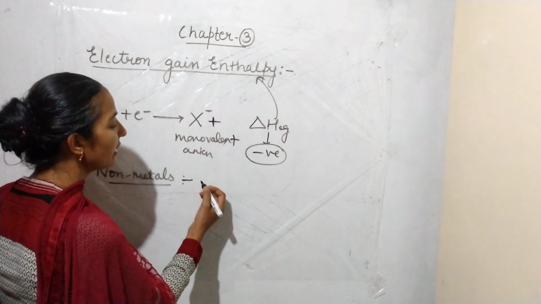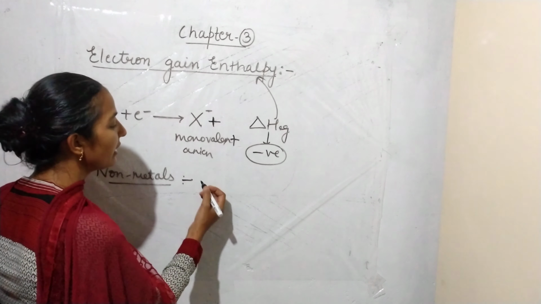Because their size is more, so there will also be repulsion from the inner core electrons. That's why it is very difficult to add an electron, meaning the nucleus is not in a condition to attract the outer electron. So they release a lesser amount of energy on adding the electron. You have to remember this.